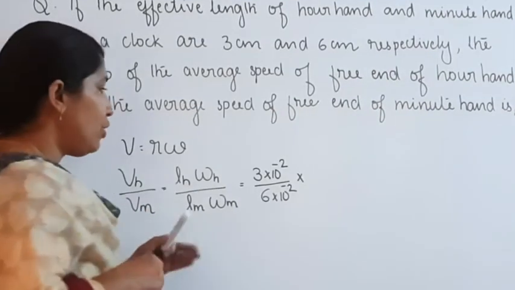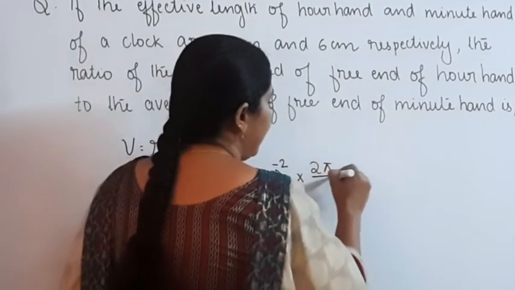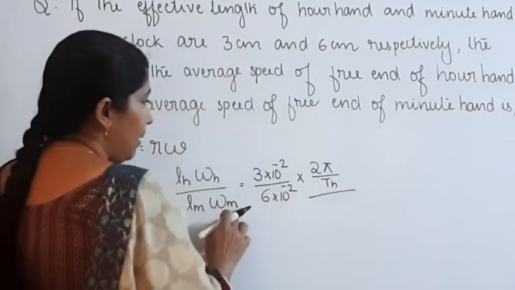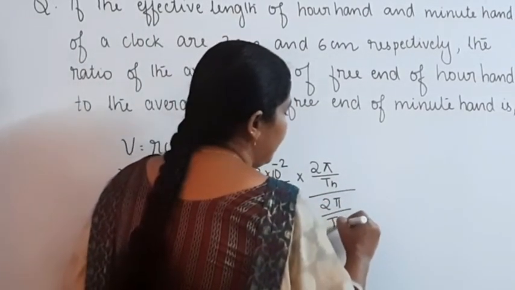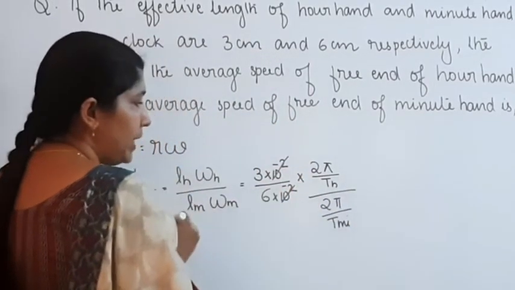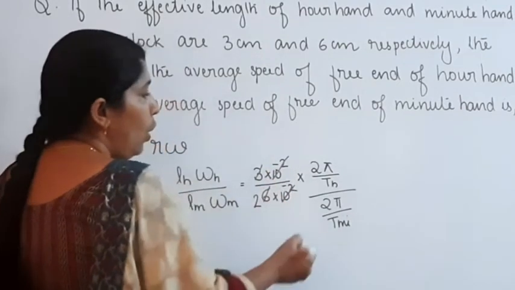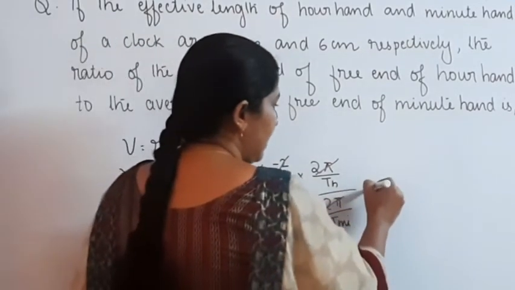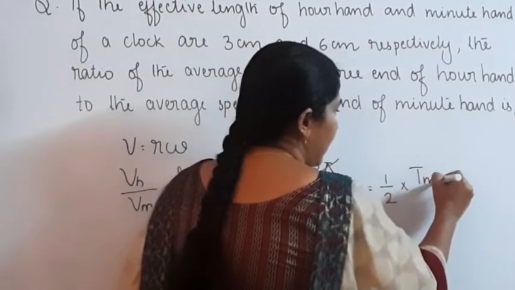But we know that the equation for omega is equal to 2 pi divided by T. So omega hour is 2 pi divided by T hour, and omega minute is equal to 2 pi divided by T minute. Then on cancelling, 10 raised to minus 2 gets cancelled with 10 raised to minus 2, 3 over 6 is equal to 1 by 2, and 2 pi gets cancelled. The remaining terms give 1 by 2 into T minute divided by T hour.